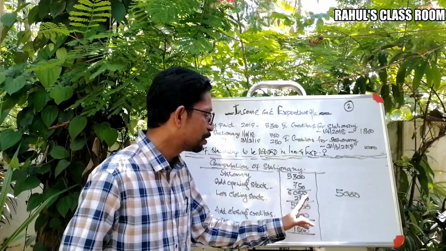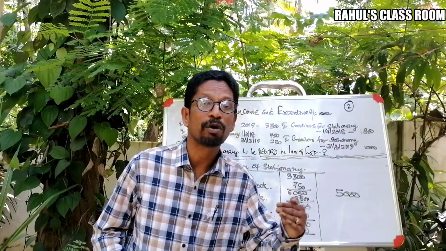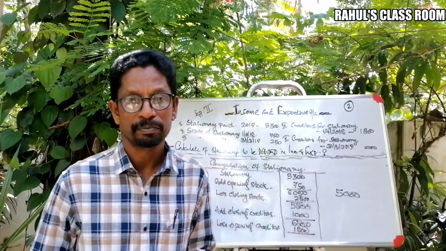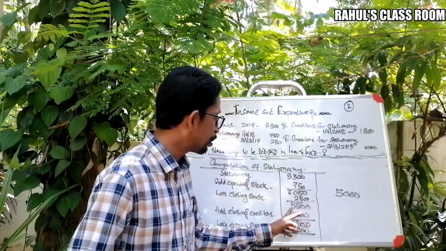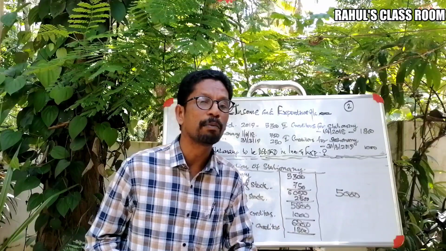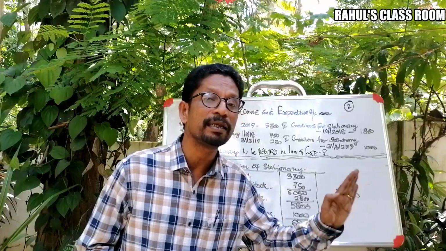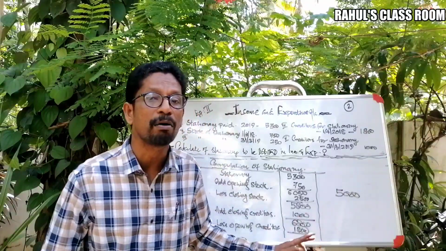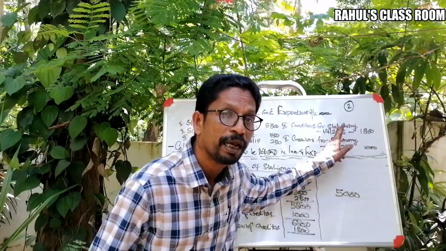Thus we are getting the total value of stationery consumed as 5,800. So total stationery consumed is equal to 5,800. That is the amount of stationery to be debited in income and expenditure account in the absence of these two information.